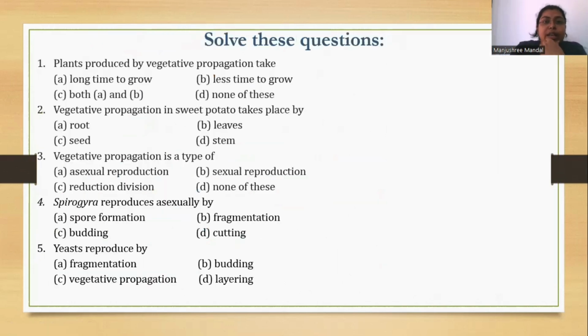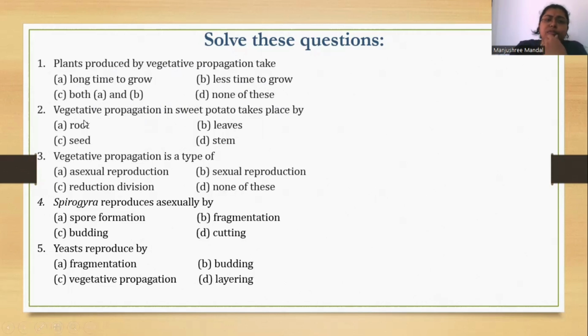Now it is time for a few questions. Whatever we have learned so far, we can go through a few questions. Try to solve them on your own. Plants produced by vegetative propagation take less time to grow.